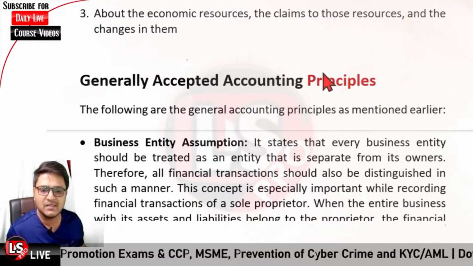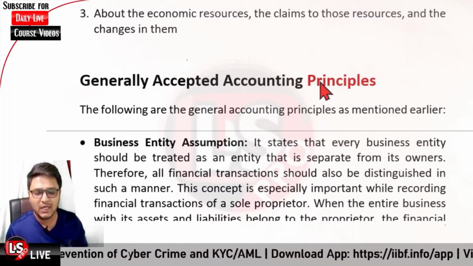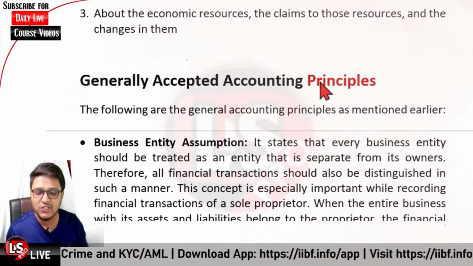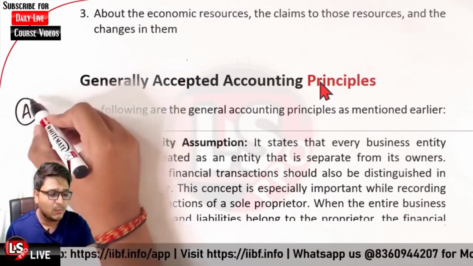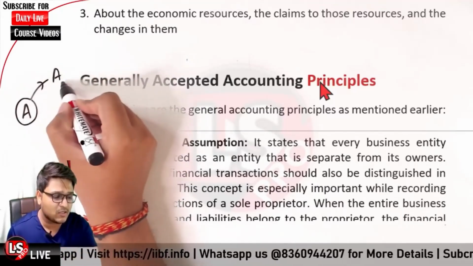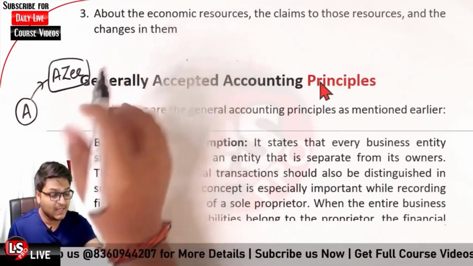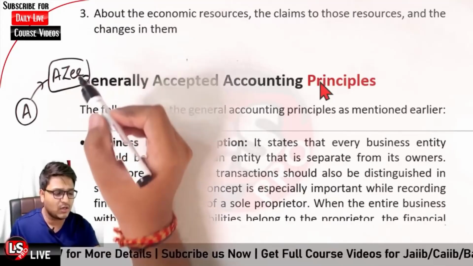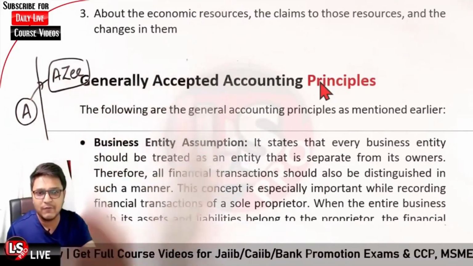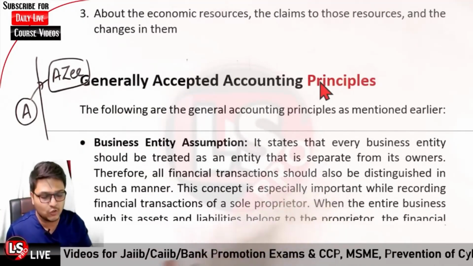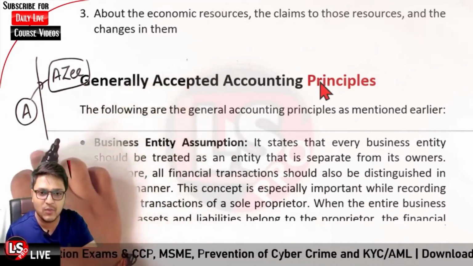First of all, it is regarding the business entity assumption. Whenever we deal with accounting, we are basically looking into the financial aspects of the company, of the firm. Okay, so let us say person A has set up a proprietorship firm AZ. In that particular case, the AZ proprietorship firm is different and the person himself is acting as a different entity. So both are working as different entities. The owner is separate from the business itself.